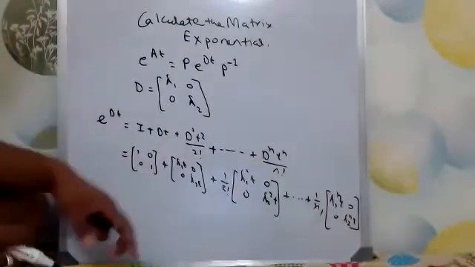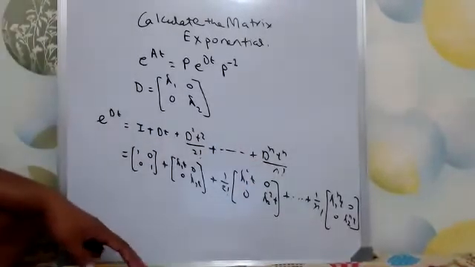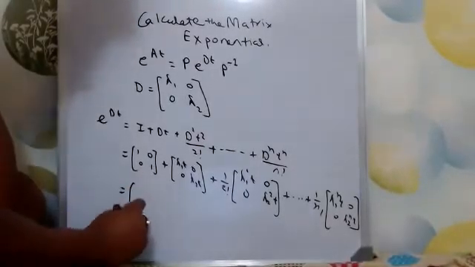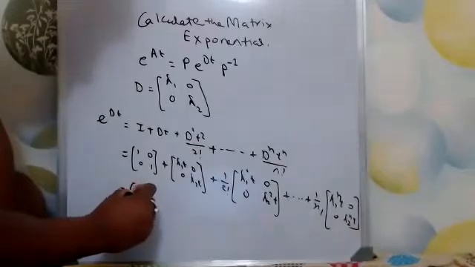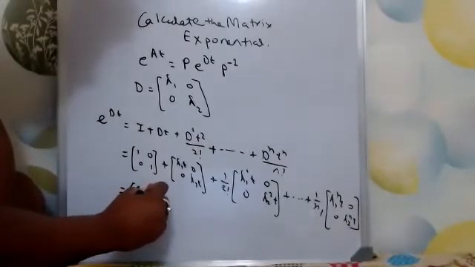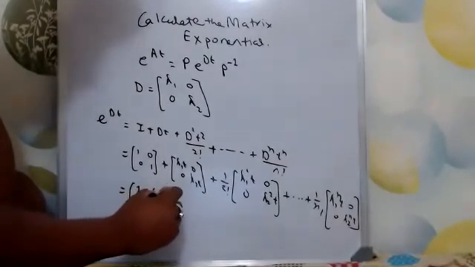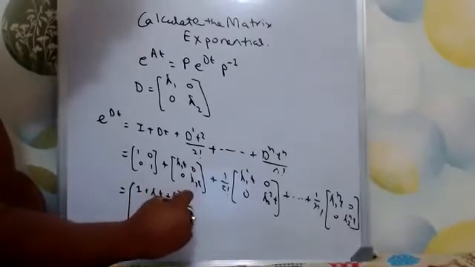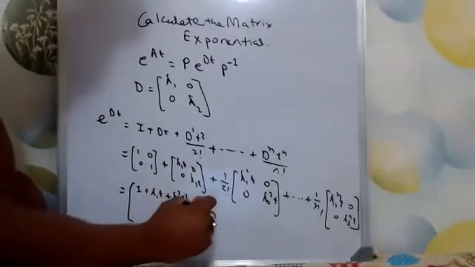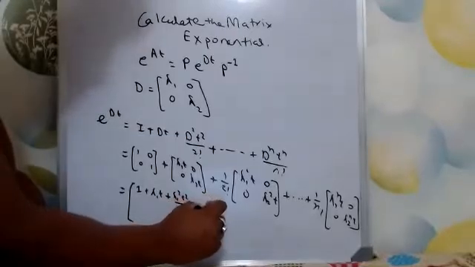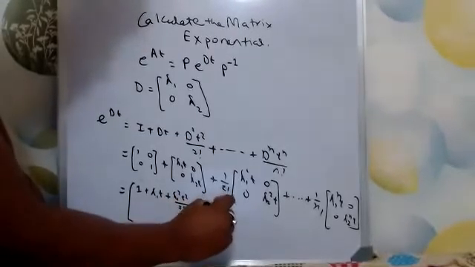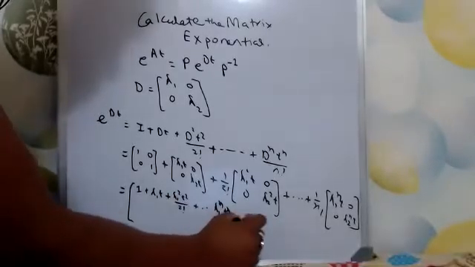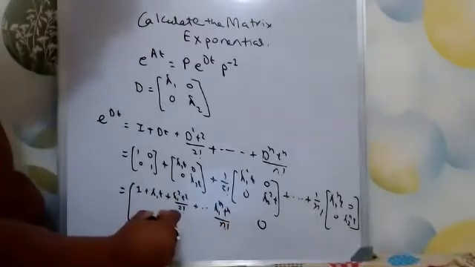Now if I add all these matrices, what will I get? I'll get here a term as 1 plus lambda 1 t plus lambda 1 square t square by 2 factorial plus and so on up to lambda 1 to the power n t to the power n by n factorial, and this one is 0, this one is 0.